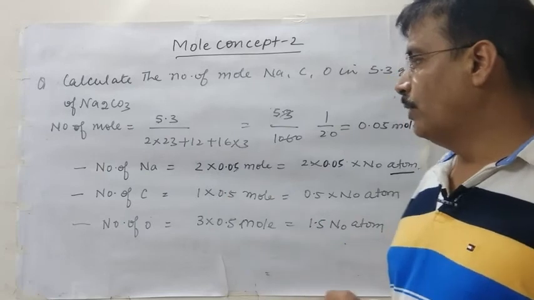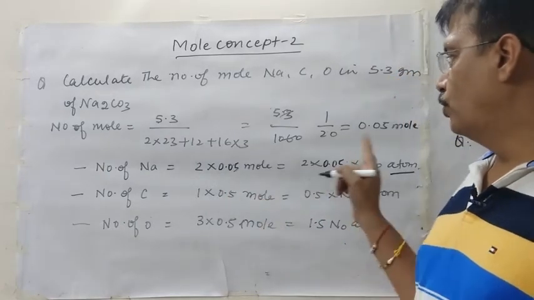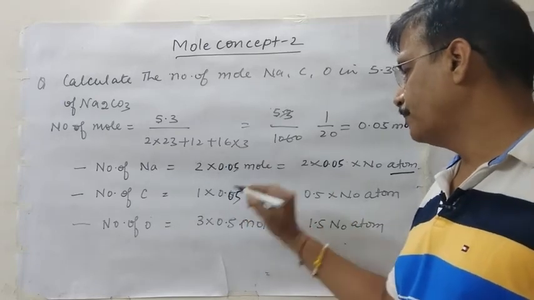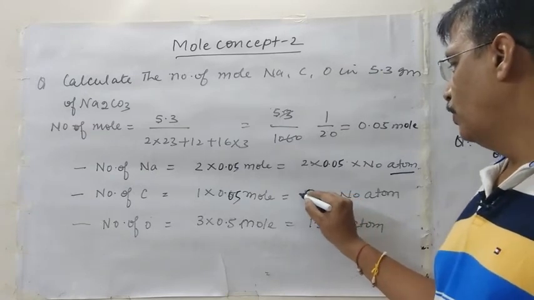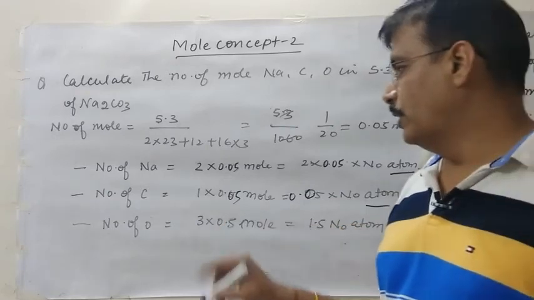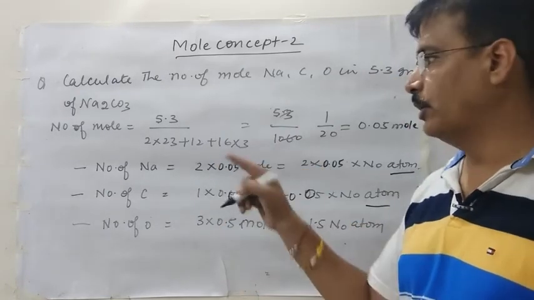And we know that 1 mole of sodium carbonate has 1 mole of carbon. So 0.05 mole has 1 into 0.05 mole, and the number of atoms is 0.05 into N naught atoms. Similarly, the number of moles of oxygen in 1 mole of sodium carbonate is 3 moles.